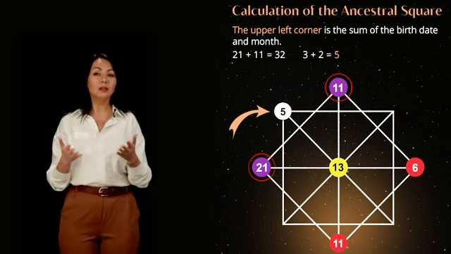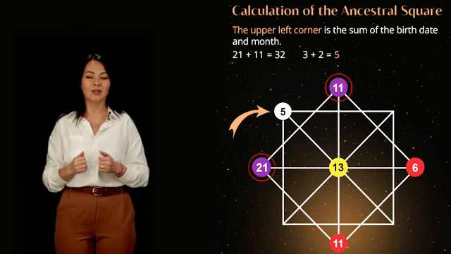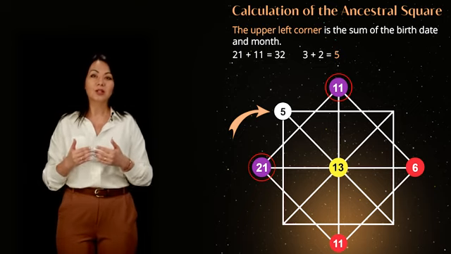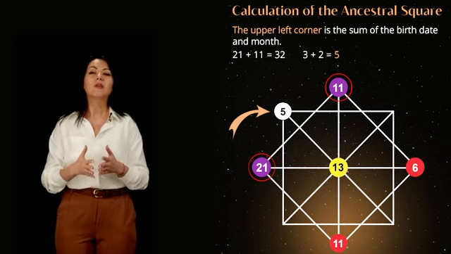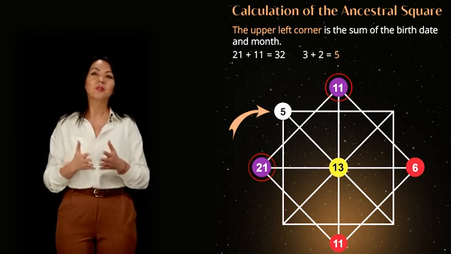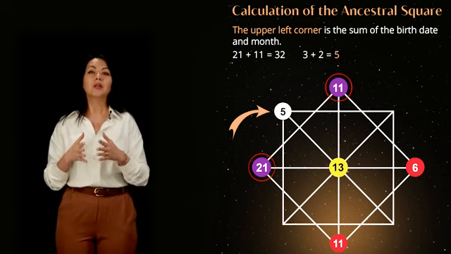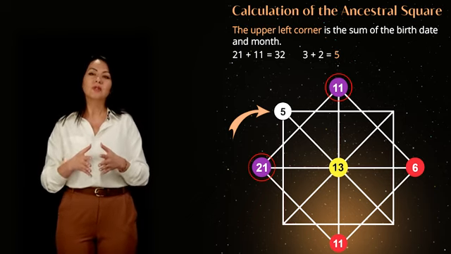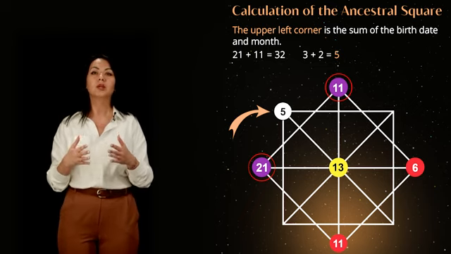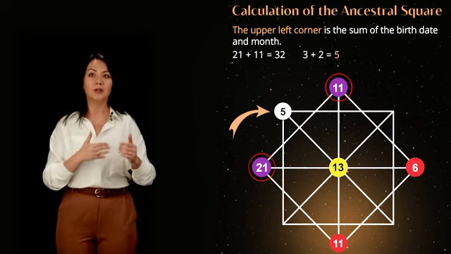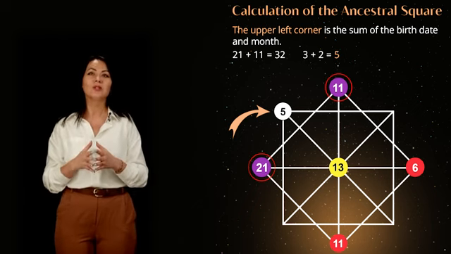We have already examined the diagonal square, which corresponds to personal tasks. Now we move on to filling the energies of the second square, the ancestral square. It contains information about ancestral tasks and lessons to be worked on in various spheres that our ancestors did not fulfill. Let's calculate the diagonal line of the father's lineage. To obtain the energy of the top left corner, we need to add the number and the month of birth. In our case, it is 21 plus 11, totaling 5th energy.